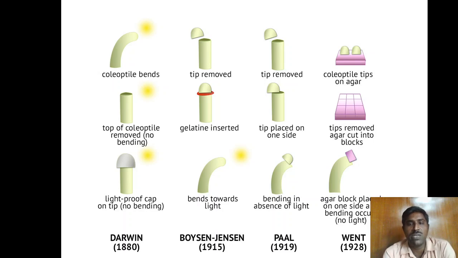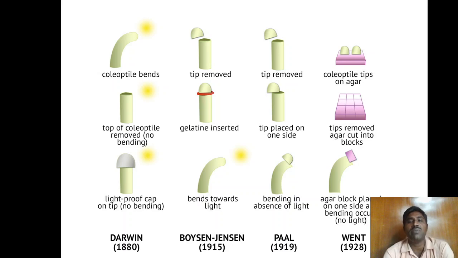Next, in Paal's experiments, he conducted the same experiment as Boysen and Jensen, but he removed the tip and placed it on one side of the stump. Then he observed that the portion where the tip is located is the part showing the bending towards the light. From this, he understood that the substance diffuses and causes the differential bending.